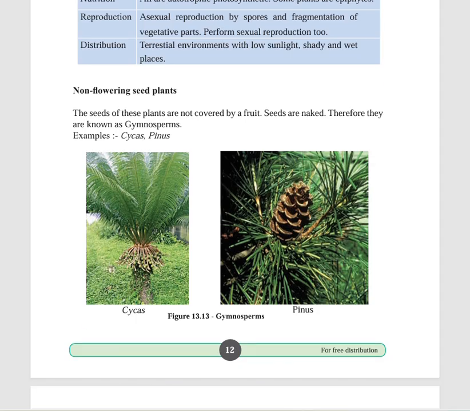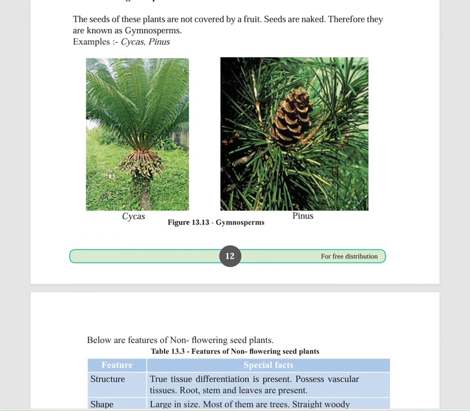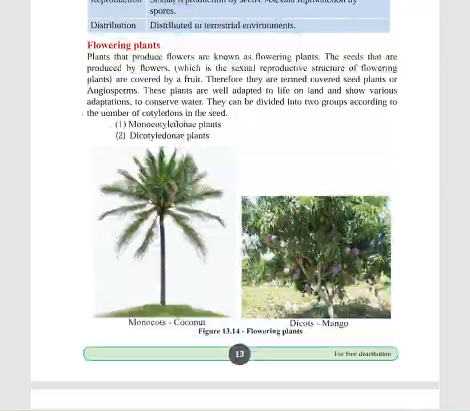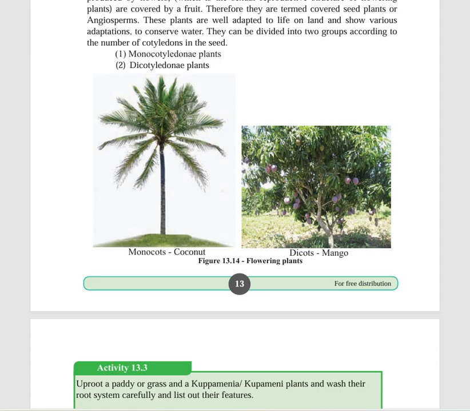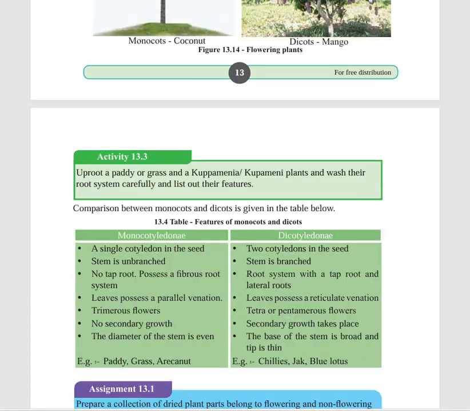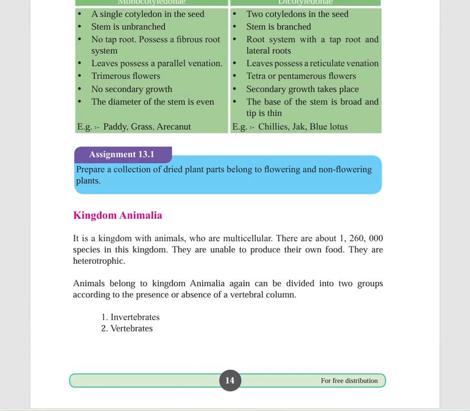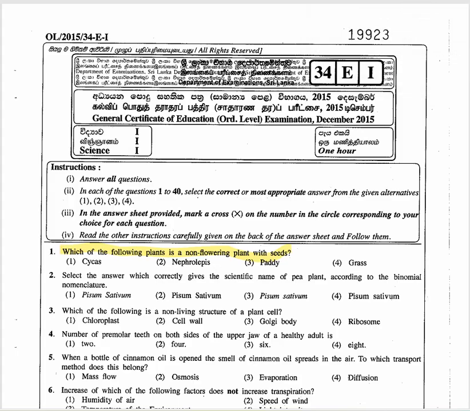And then these are the non-flowering plants with seeds. You can see cycas and pinus. Again, flowering plants, monocot and dicot: monocot coconut, dicot mango. So those are the pictures of them. Okay, now let's move on to the paper.